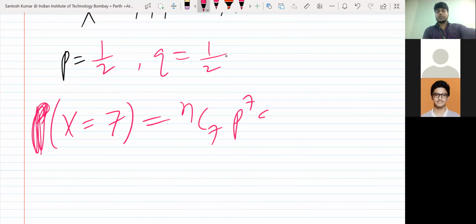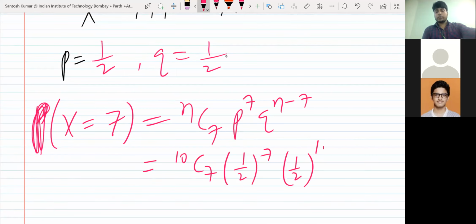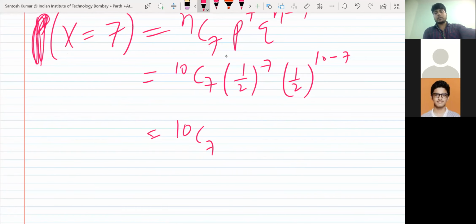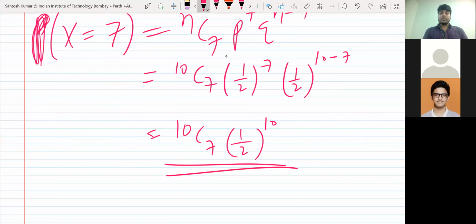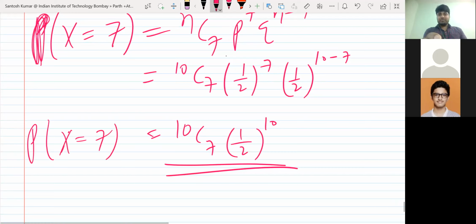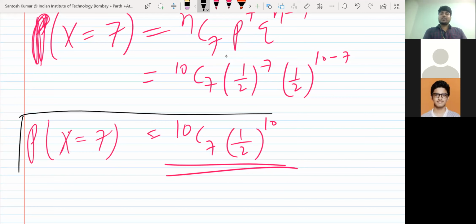That will be nC7 p^7 q^(n-7). And n was 10, so 10C7, p was half, so (1/2)^7 and (1/2)^(10-7). If you simplify it, you get 10C7 times (1/2)^10. That is the probability of getting exactly 7 heads in 10 tosses.